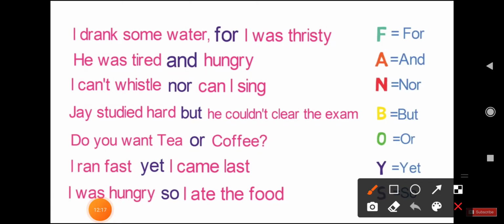So children, see here. F is for, A is and, N is nor, B is but, O is or, Y is yet, S is so. For, and, nor, but, or, yet, so. These words are conjunctions which join or connect two words, two sentences or clauses. Is that clear, children? I hope you understood this.